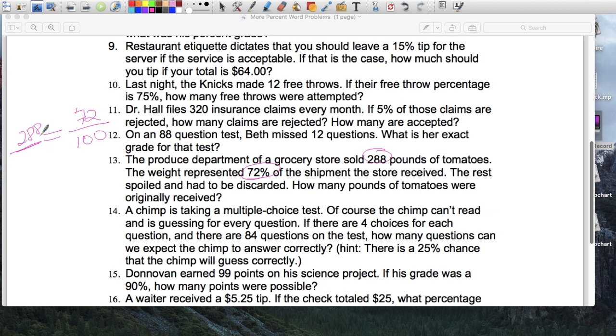36.36% of her serves were bad. Okay, did not make it over the net. Okay, so hopefully this helped. Okay, let me know.